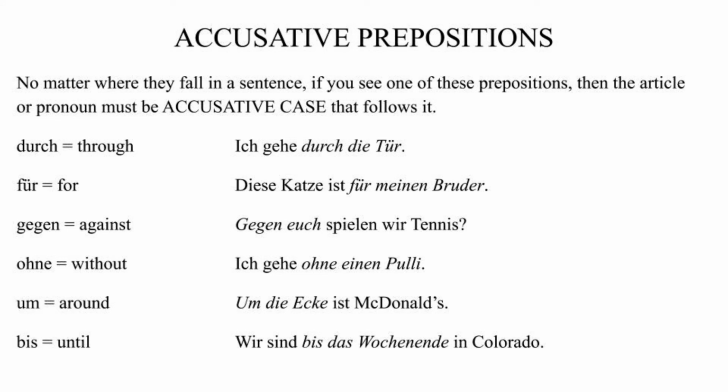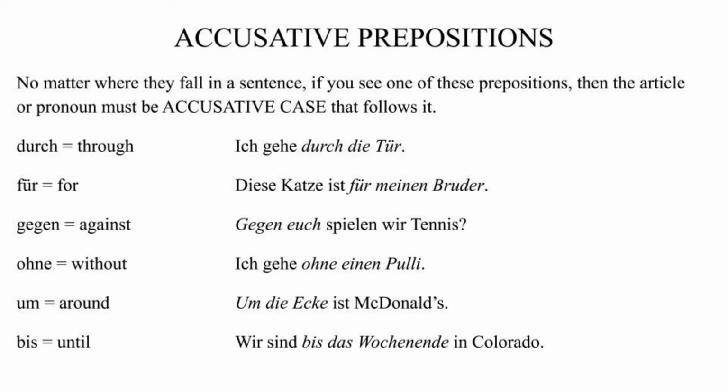The most commonly used accusative prepositions are actually listed here. There's a couple others, but they're kind of rarely used. So if you're not sure, go ahead and look them up. Durch, für, gegen, ohne, bis. Durch means through. Ich gehe durch die Tür. I go through the door.